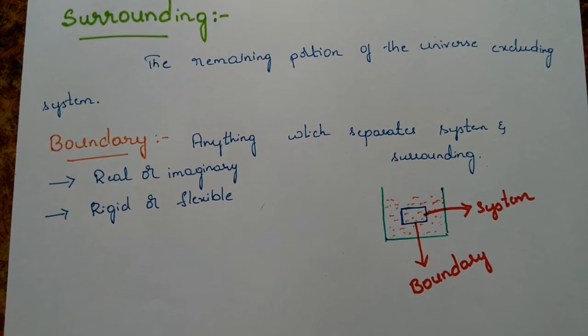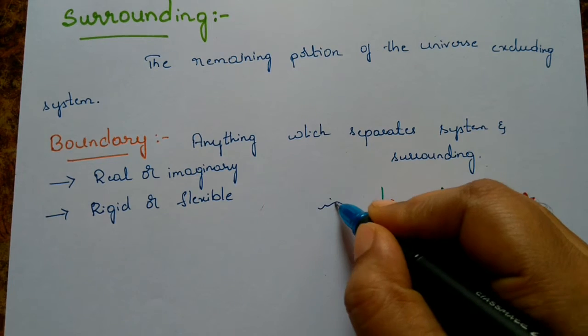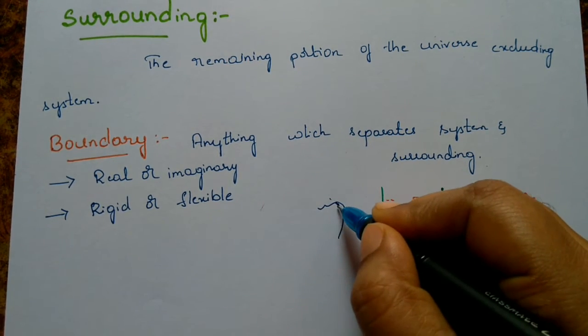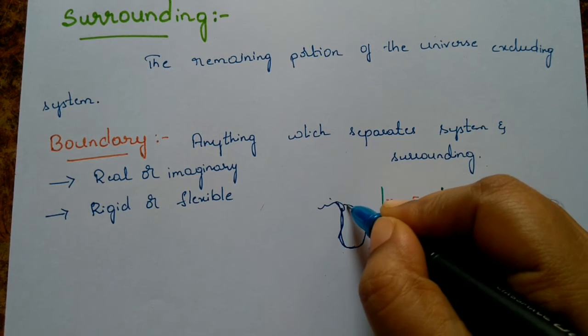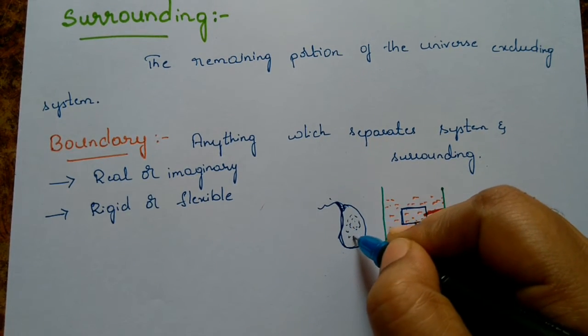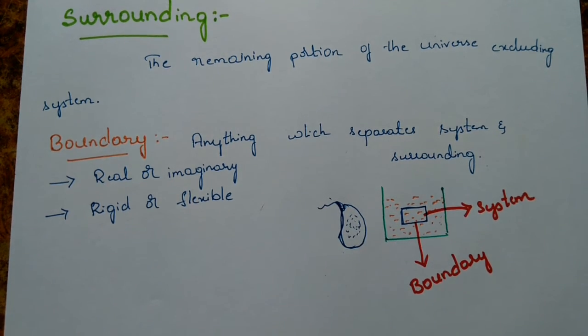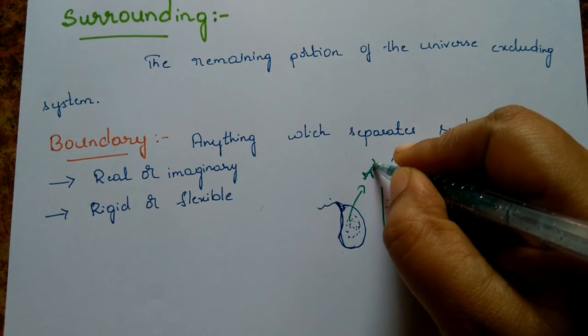Flexible. So let us consider a balloon. We have taken a balloon. Inside this balloon we have filled gas. So the gas is our system.